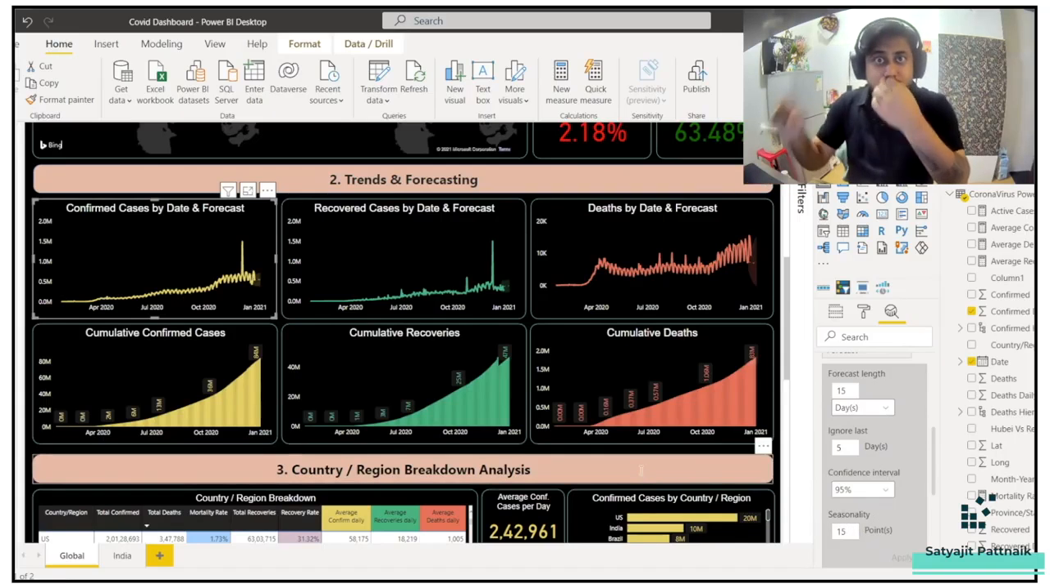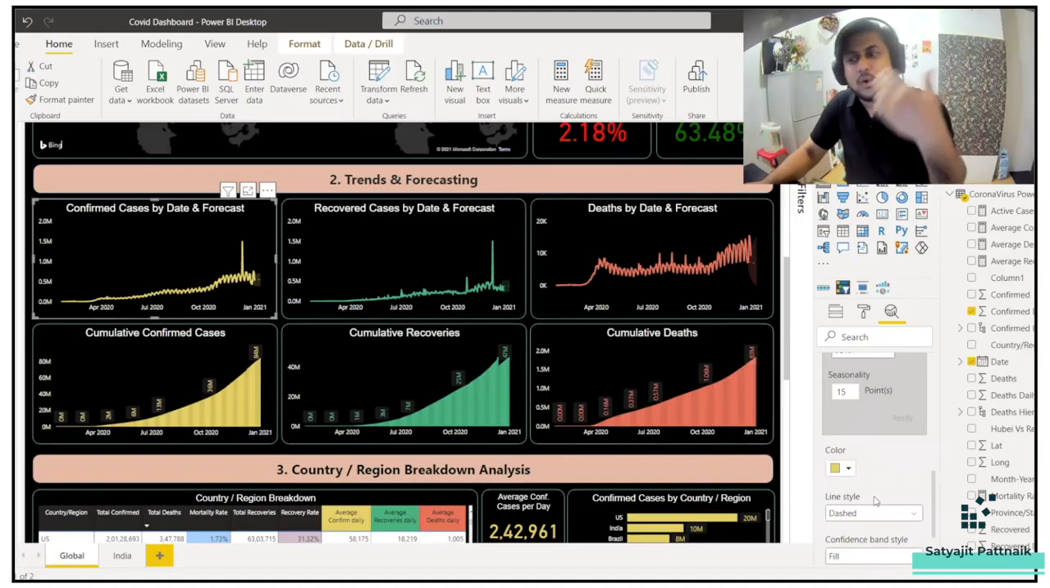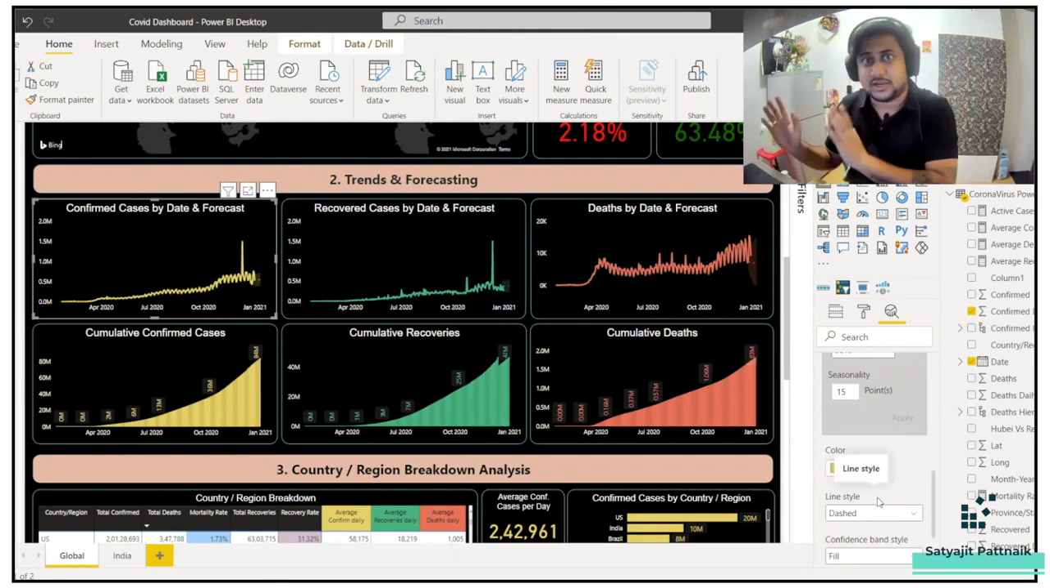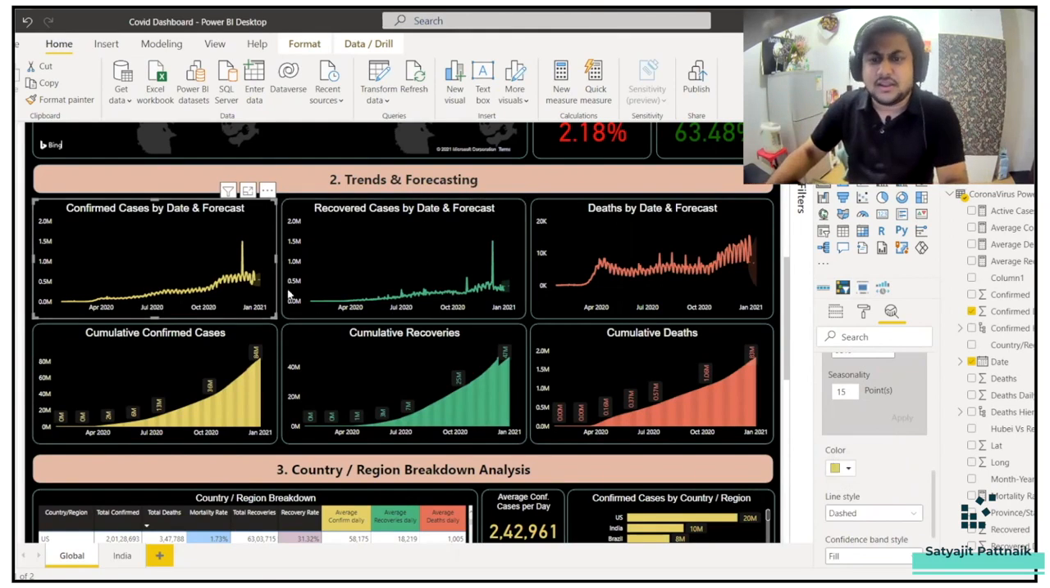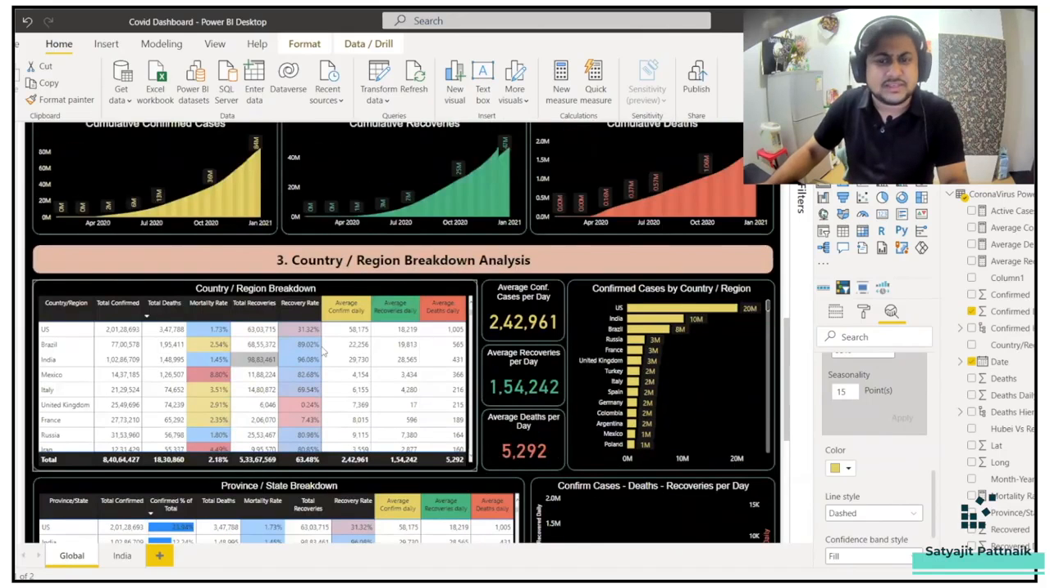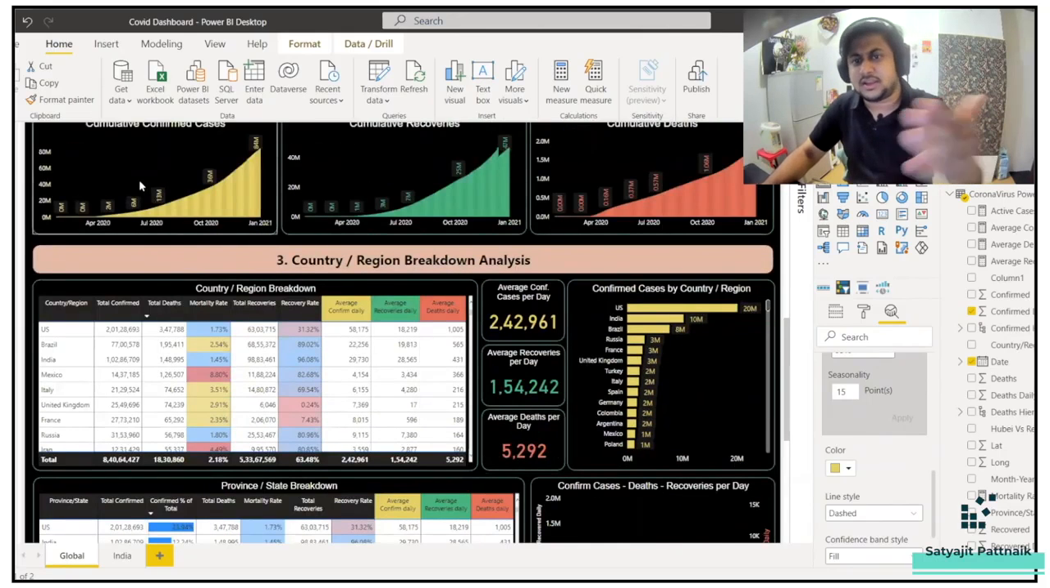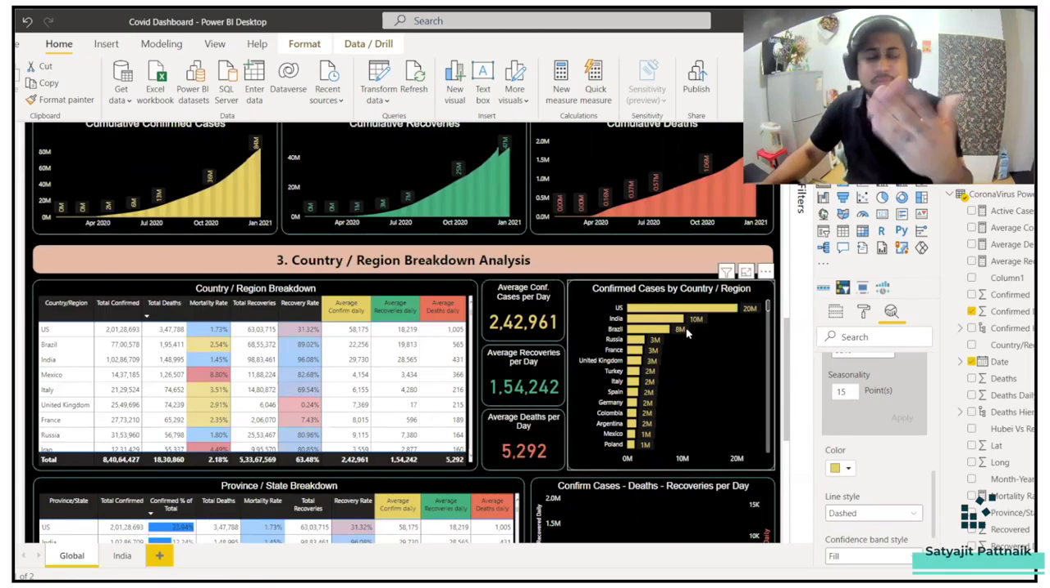Seasonality means from the past how many days, like you are using a 15-day seasonality here. Okay. So internally, what kind of algorithm is used and all those things I have covered in another video. Just check out that video. And that's it. All the other graphs are very simple graphs which have been used, either a line chart or an area chart or a bar graph.